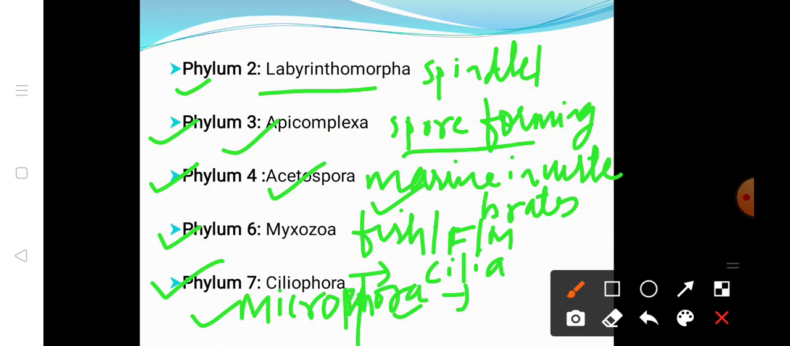Microsporidia are obligate intracellular parasites of invertebrates. Then the sixth phylum is Myxozoa. Myxozoa are found in both fresh water and marine water, and they are parasites on fish and worms. The last one, the seventh, is the Ciliophora. An example is Paramecium, in which cilia are present throughout the body.